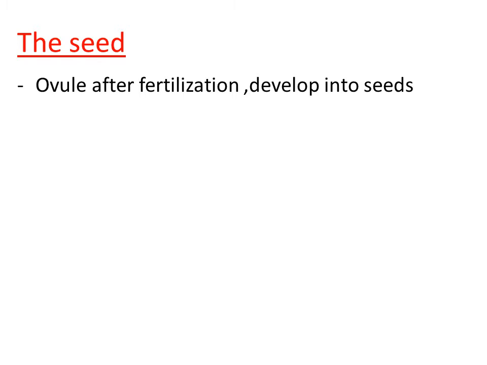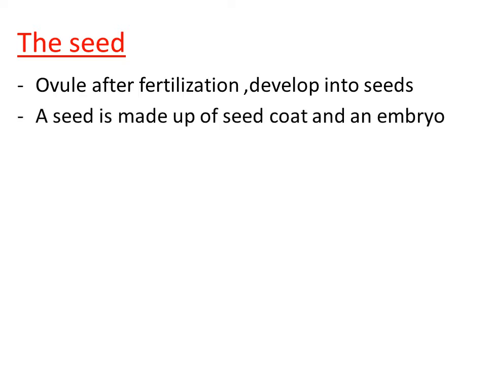Understood? Because the ovule of the ovary gets converted into seed after fertilization, the number of seeds remains the same as the number of ovules in the ovary, right? So ovule after fertilization develops into seeds.